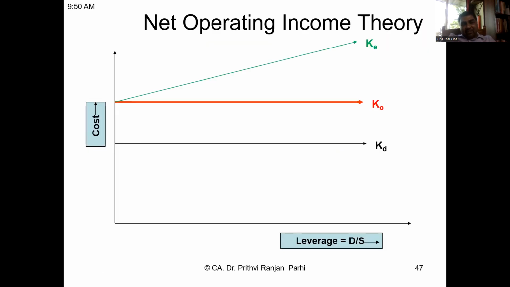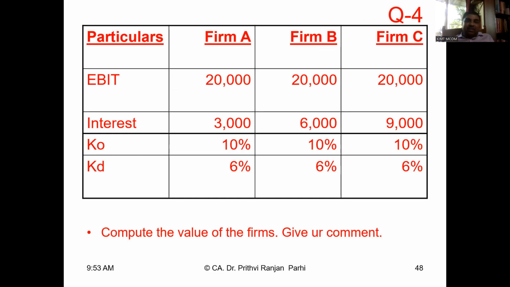Let us test this theory. Let us see this example. Again, same firms, three firms. You see firms A, B, C. EBIT is 20,000 for each. Interest is again 3,000, 6,000, 9,000. Overall cost is 10%. Cost of debt is 6%. Compute the value of the firm and give your comment. Just have a look at this screen, try to understand the question. Here KE is not given because KE is changeable, but the overall cost is given.